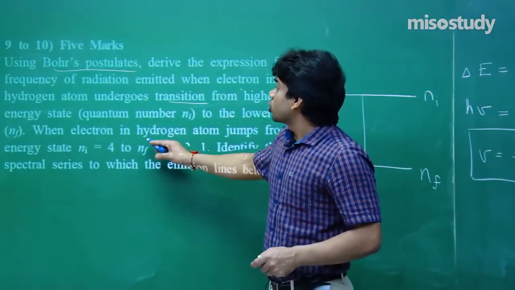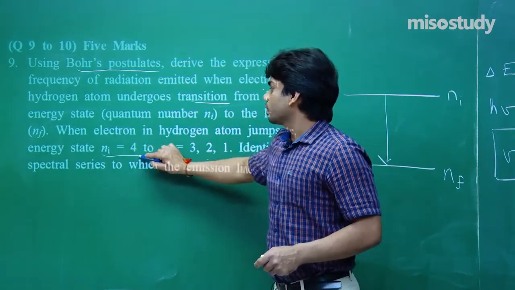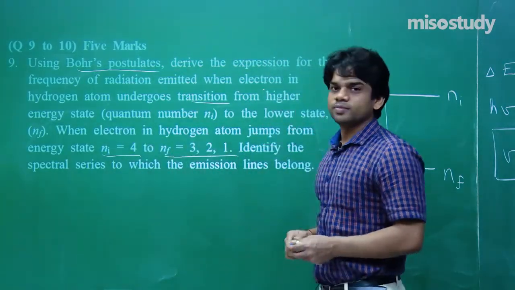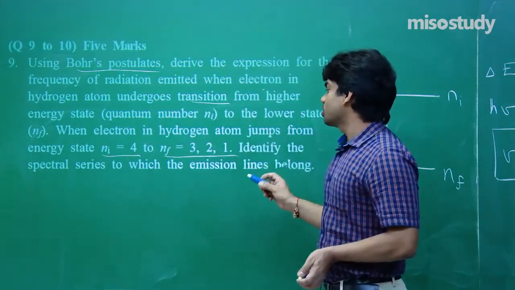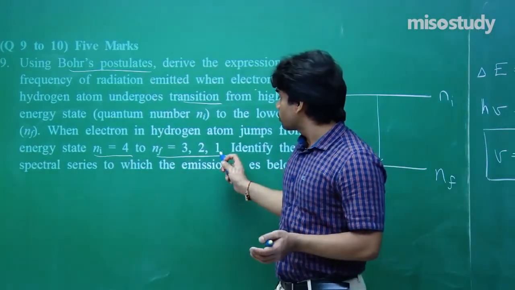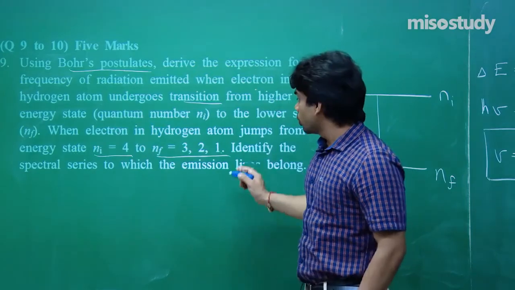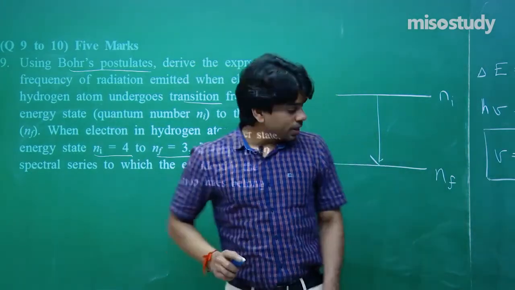Next, second part, when electron in hydrogen atom jumps from energy state Ni 4, initial state 4, to n final 3 to 1, 4 to 3 to 1, identify the spectral series to which the emission line belongs. First of all, when electron jumps from higher orbit to first orbit, that means it's going to lie in the Lyman series. First orbit I'll just mark here.